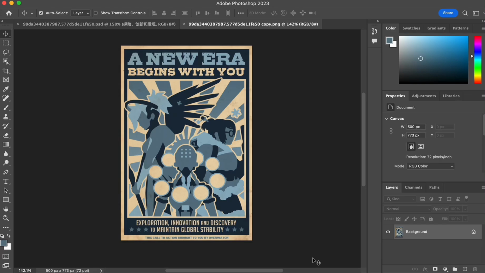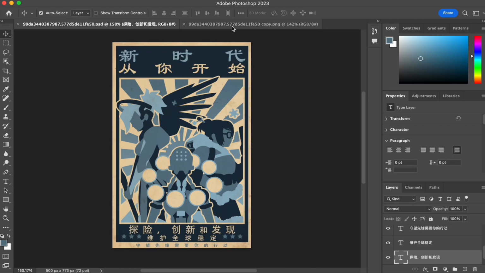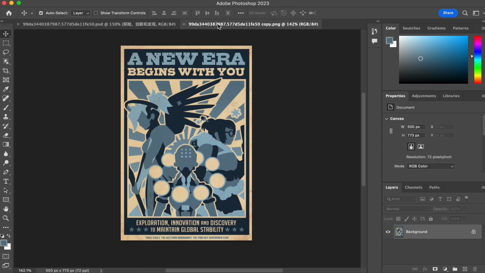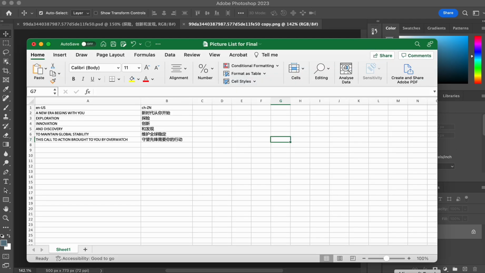I would like to briefly walk through the techniques I use in this project to localize this old-fashioned Overwatch poster from English into simplified Chinese. How to localize this one into that one. First and foremost, we need to make a picture list of the words we need to localize, which I have already made here. You can use phrase or catch-alls or just simply translate by yourself.